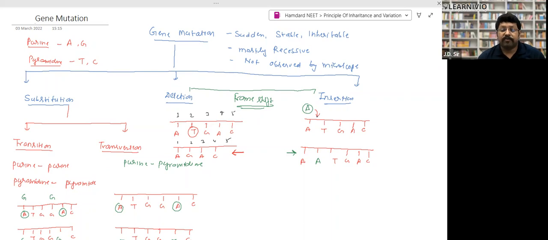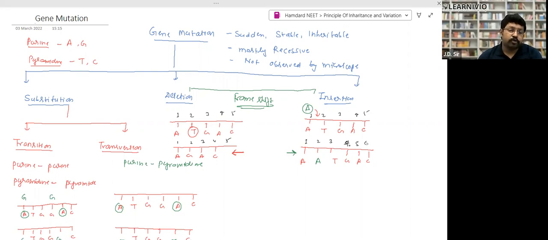In place of deletion, we have inserted a nitrogen base. When you insert, 1, 2, 3, 4, 5, what will happen at the point of insertion? Here I have inserted. Now every nitrogen base will shift one place to the right side, right? So the complete frame will change. So these insertion and deletion are called frame shift mutation, right? They change the entire gene sequence, the entire frame, and they bring out remarkable changes.